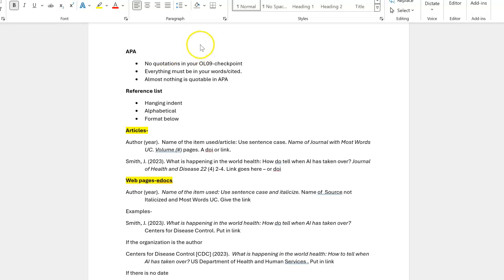I want you to note that there are initials for first names, not names. APA made that decision because still today, if people see an article written by a man and an article written by a woman on the same topic, they still choose to read the man's article. So to eliminate that bias, no first names, just initials.